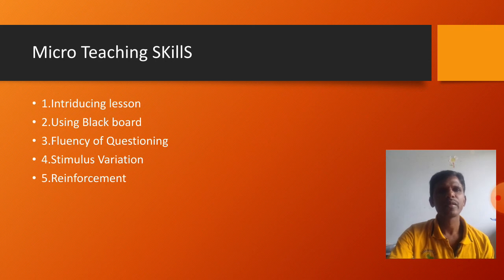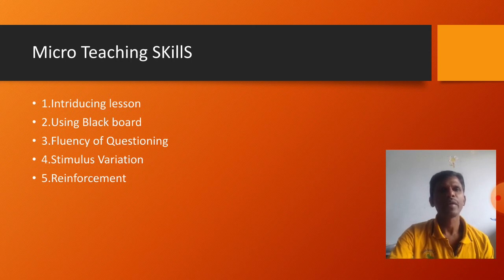If your explanation skills are good, and if you use these five skills plus one, that is six skills, automatically you can become a good teacher, and you can make the students understand everything, and you can become a fan of the students in the school.